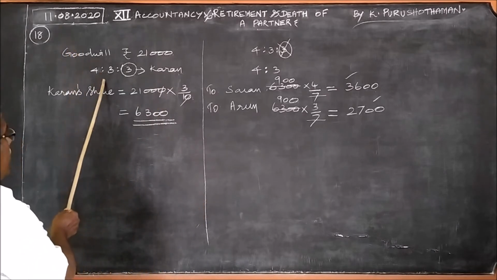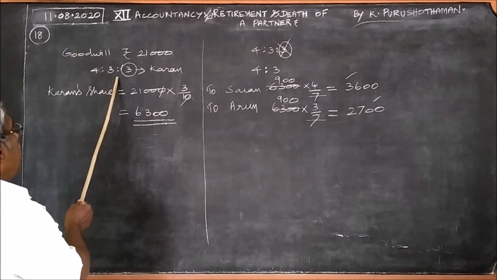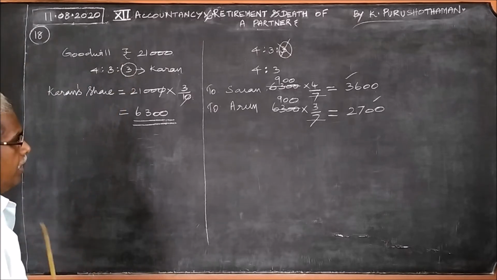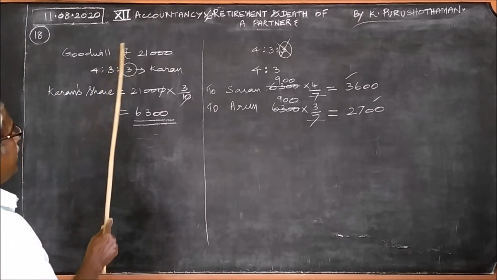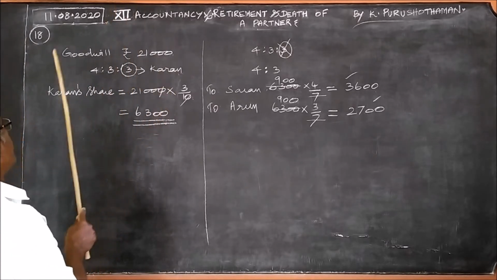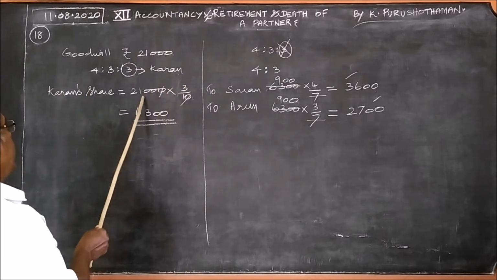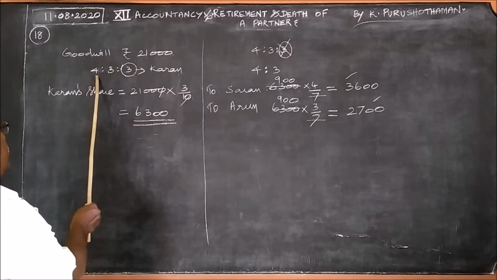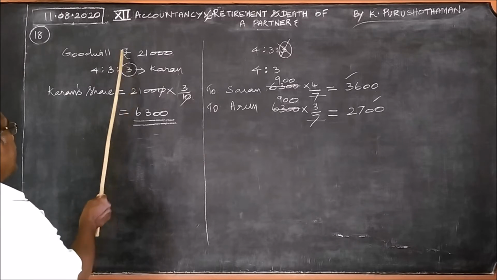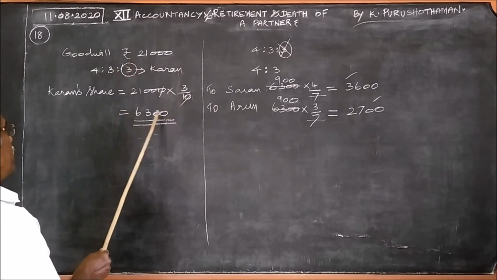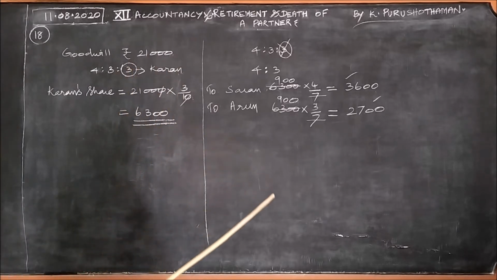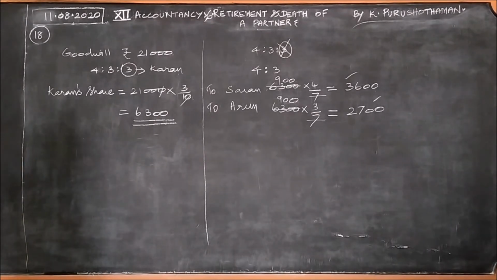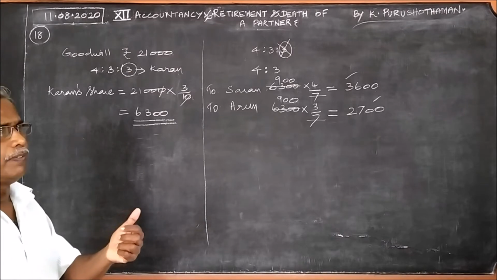So, Saran 4 times, Arun 3 times, and Karan 3 times. So, what should be the retiring partner Karan's share? Karan's share will be 21,000 into 3/10, which simplifies to 6,300.